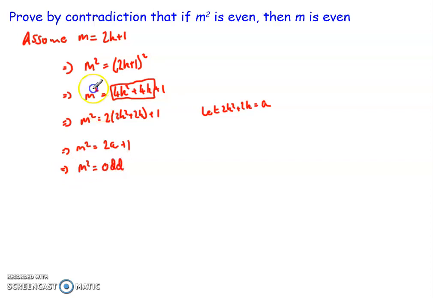So what that then means is that m squared is odd. However, the assumption was that if m is odd, so this m equals 2k plus 1, then our m squared would still be even. However, what we've shown is that m is odd gives me an answer of m squared being odd as well. So what we've then done is that's a contradiction.